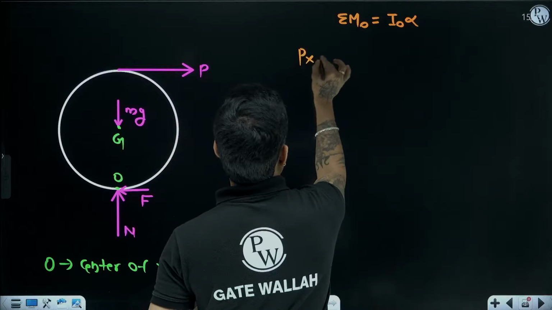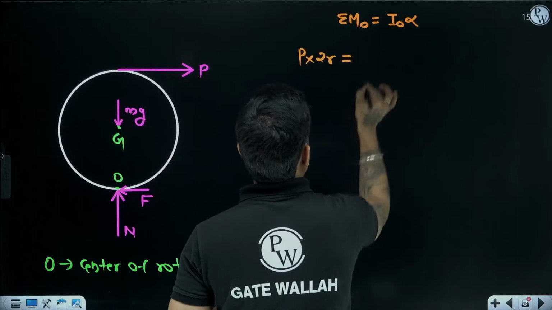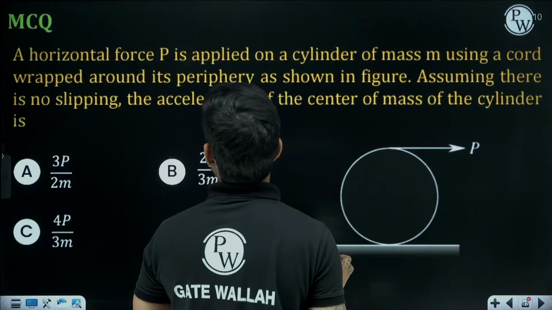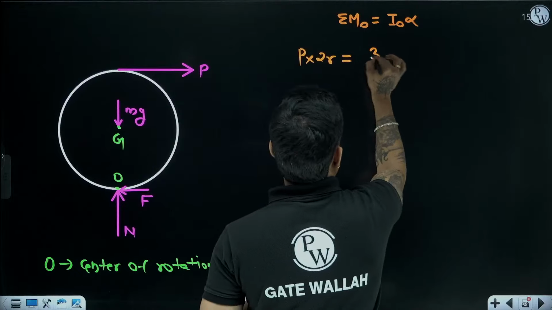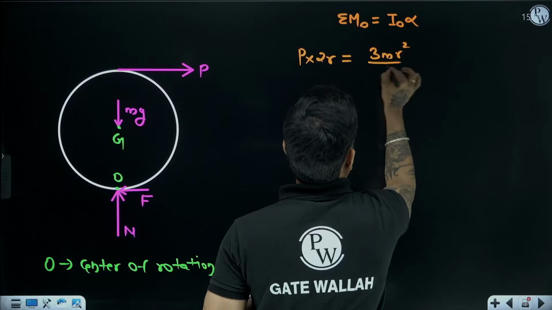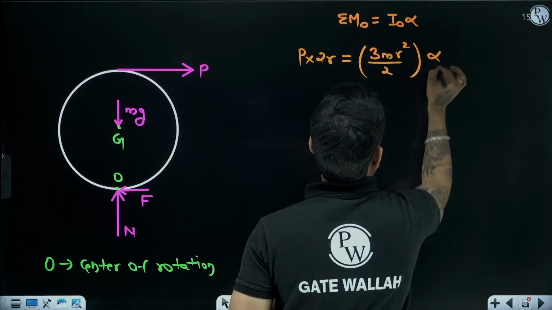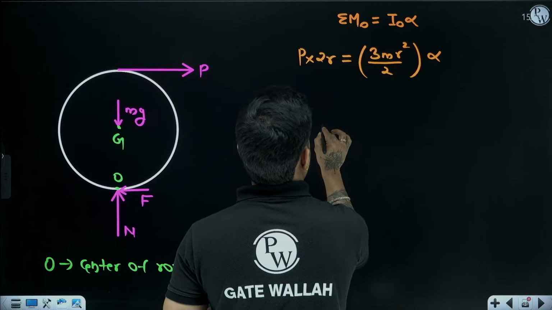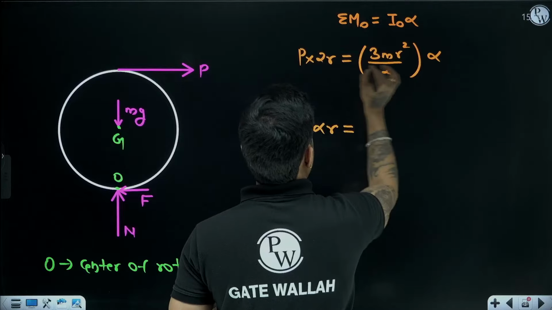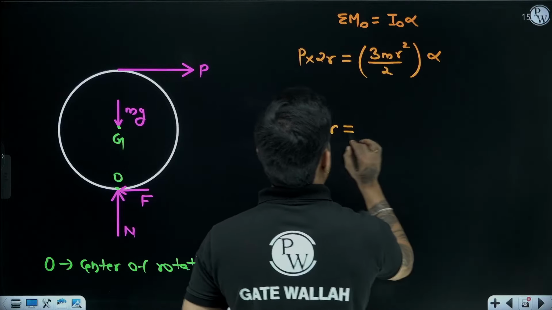The moment of P will be P times 2r. The mass moment of inertia about O, since it is a cylinder, will be 3mr square by 2, times alpha. So from here, alpha into r will be how much?